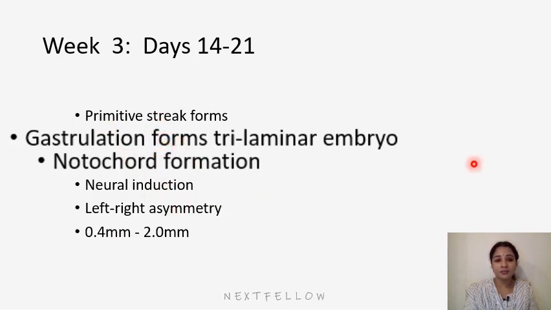One more thing I forgot to say is the size of the embryo, that is the conceptus. At the end of the second week it would be 0.4 mm. By the end of the third week the embryo grows up to 2 mm.